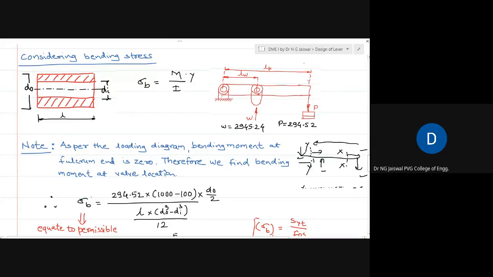Either way, you will get bending moment 0 at this end and bending moment 0 at this end. Please understand, you get bending moment 0 at these two ends. This means that this cross section is also subjected to 0 bending moment, right?